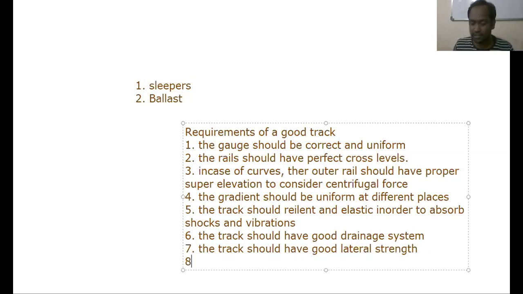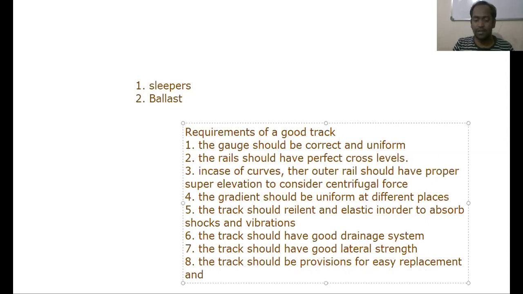And one more important requirement for a good railway track is the track should have provisions for easy replacement and renewal of various track components.